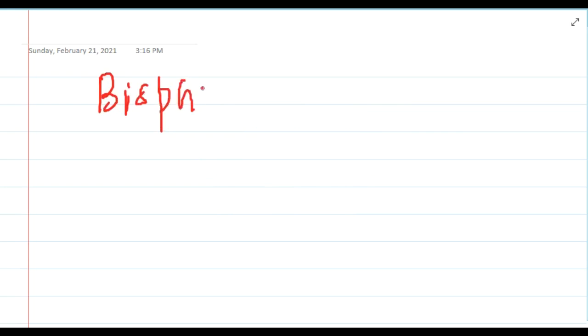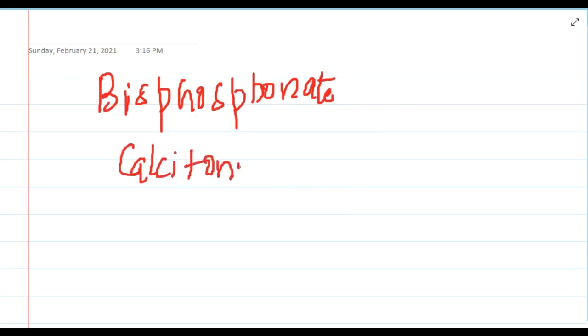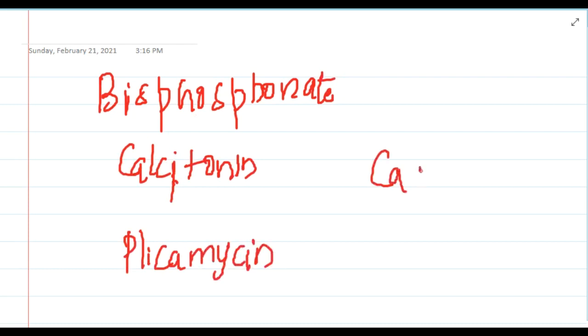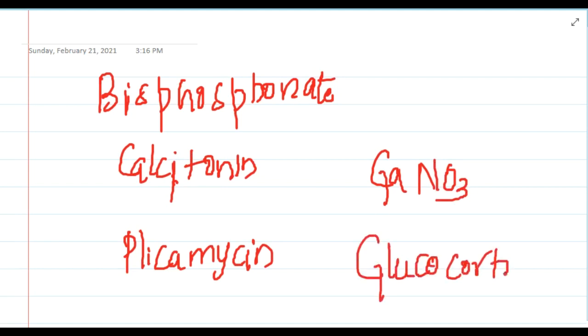We can give bisphosphonates, or calcitonin, or plicamycin, or we can give gallium nitrate. So all these can be given, and glucocorticoids can also be given to the patient.